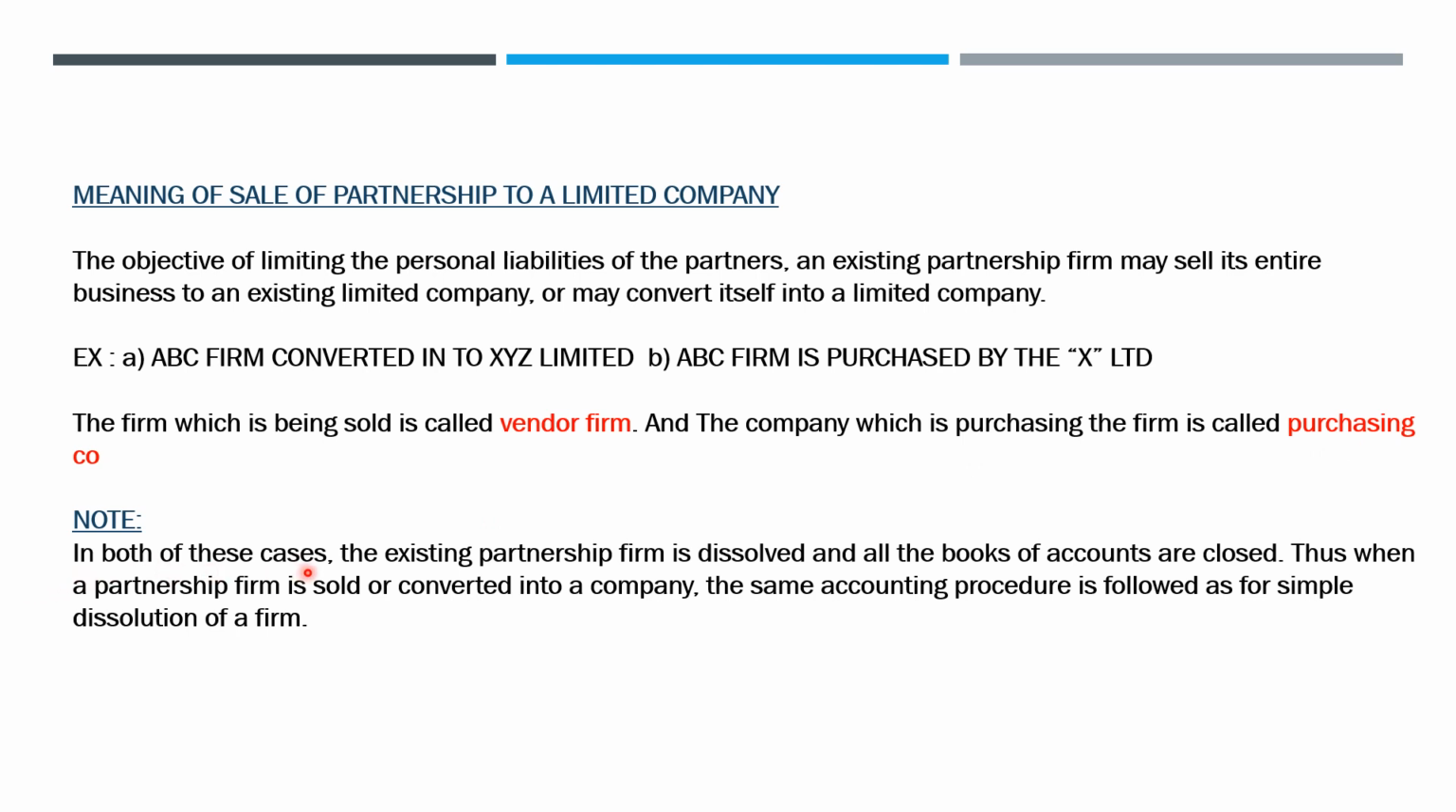In both of these cases, the existing partnership firm is dissolved and all the books of accounts are closed, and the same accounting procedure is followed as for simple dissolution of firm. So for accounting purpose, both the situations are treated as same. Here situation means sale of firm to a company or conversion of firm into a company.